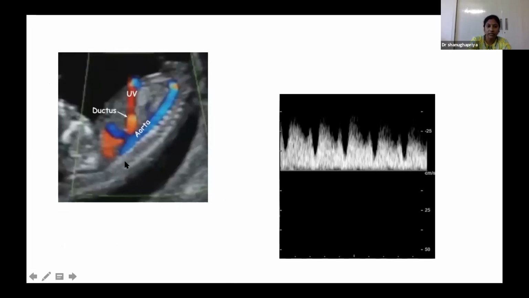So this is the normal ductus. This is the ductus venosus connecting the umbilical vein with the IVC. It will be seen as the brightest structure, and this is the normal ductus venosus waveform. This is called an M type, like the alphabet M.